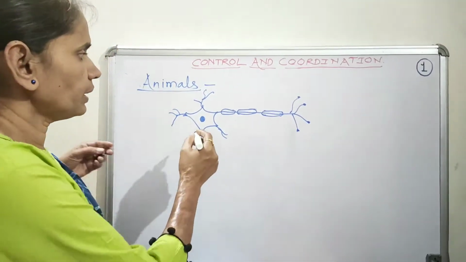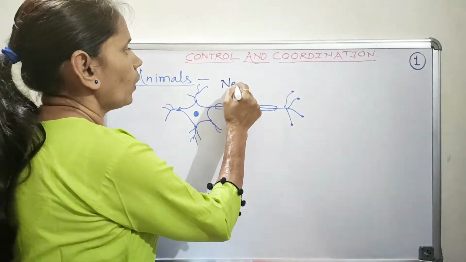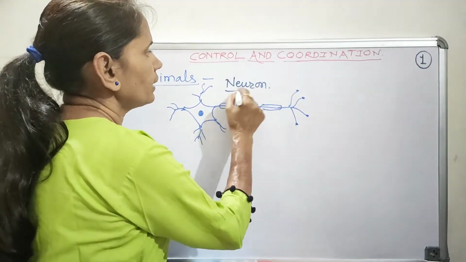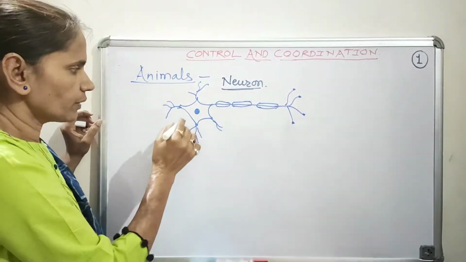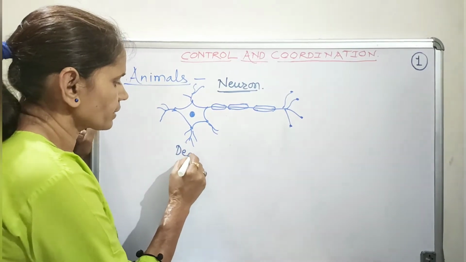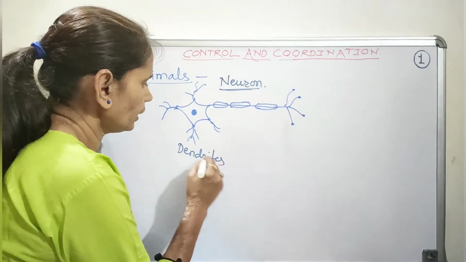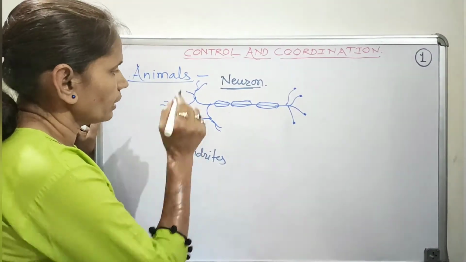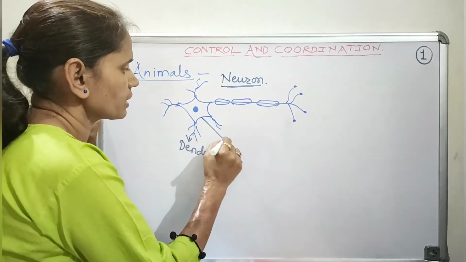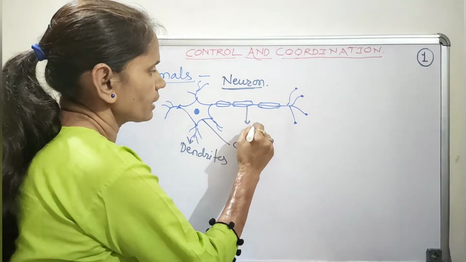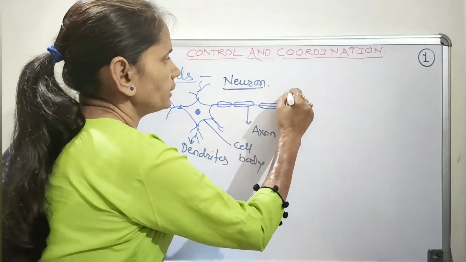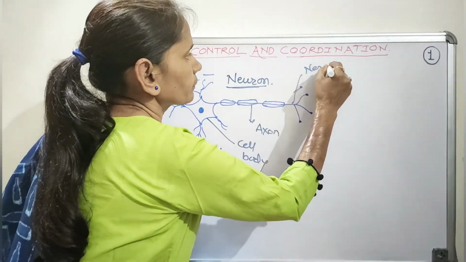Now let us remember the structure of the neuron or the nerve cell from your earlier classes. This is a typical neuron or nerve cell. These are the dendrites, which are actually the receptors. Then this is the cell body. This is the axon and these are the nerve endings.